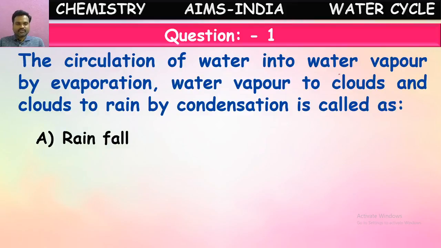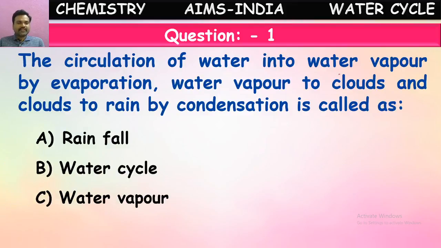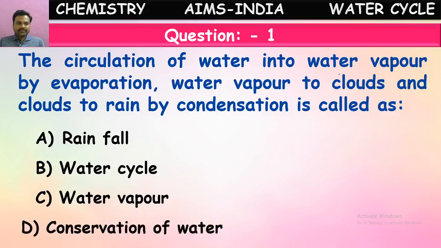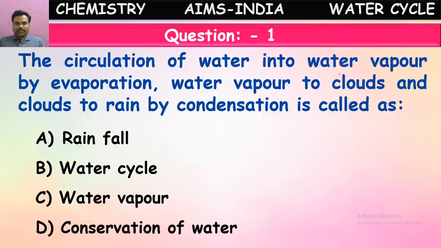Let us see the options also: rainfall, water cycle, water vapor, conservation of water. Out of these, which is the correct answer, children? Yes, it is water cycle. It is called water cycle. The circulation of water from one form to another form continuously is called water cycle.